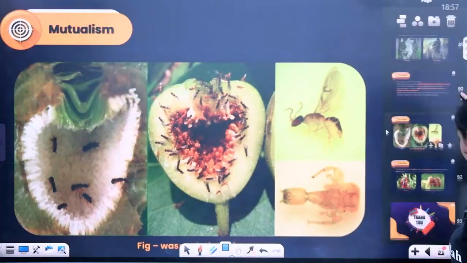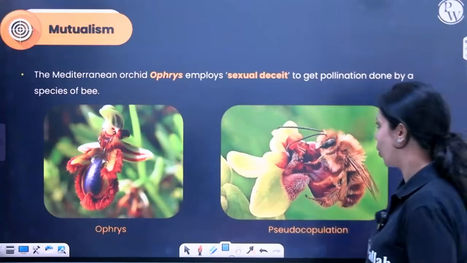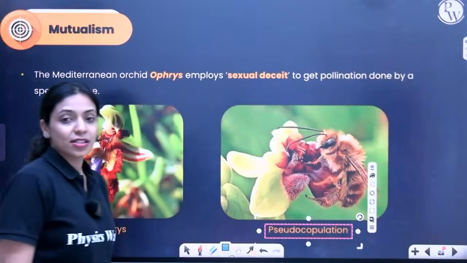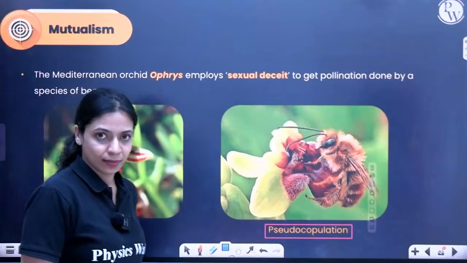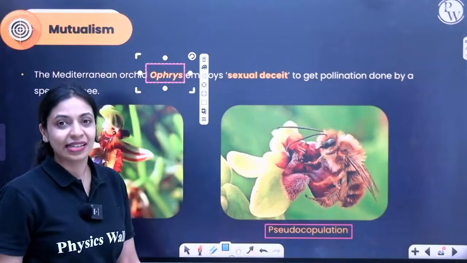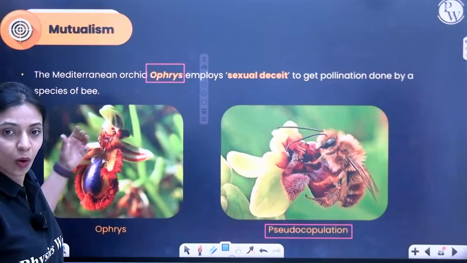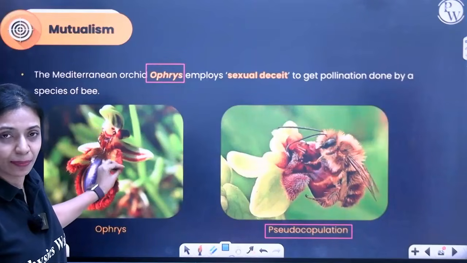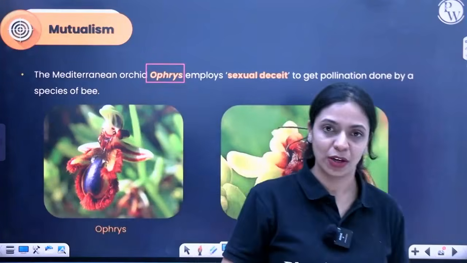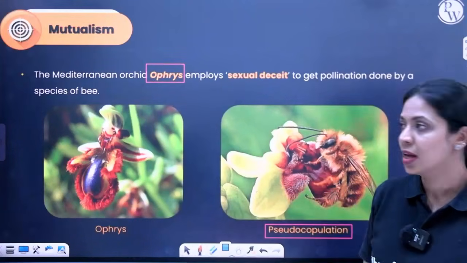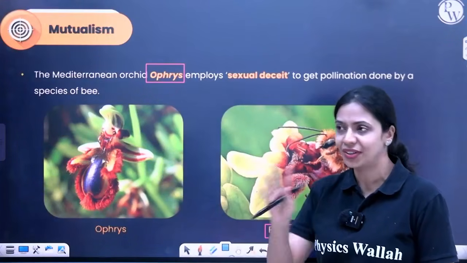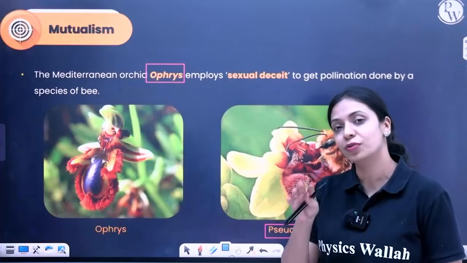Now finally, we have the example of what is called pseudo-copulation. There is a species of Mediterranean orchid called Ophrys. You know how orchids like to mimic, right? In these Ophrys orchids, one of the petals resembles very closely the female bee of one species, not a honeybee, some other bee species. The males will look at this petal, it has markings, structure, pattern, texture, everything very similar to the female bee of the same species.